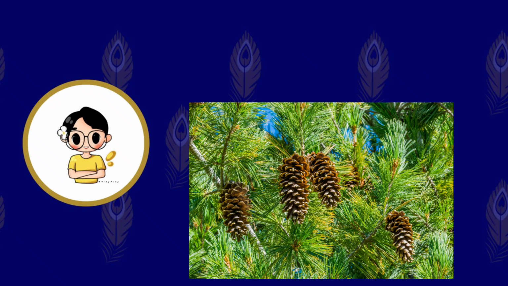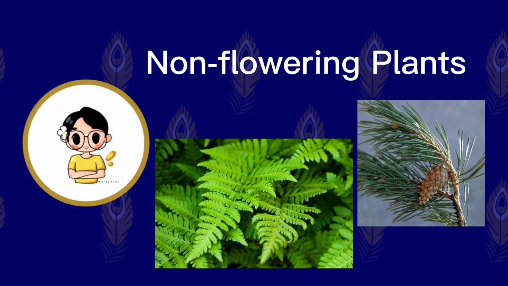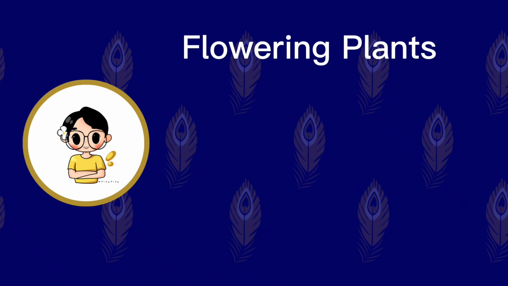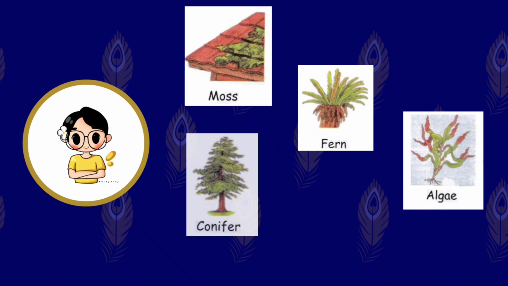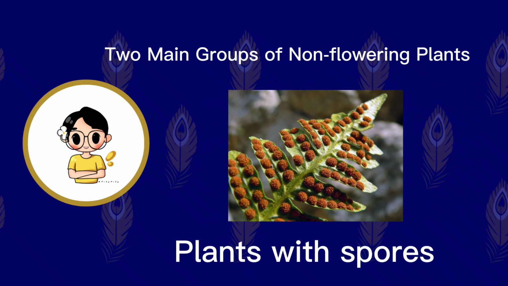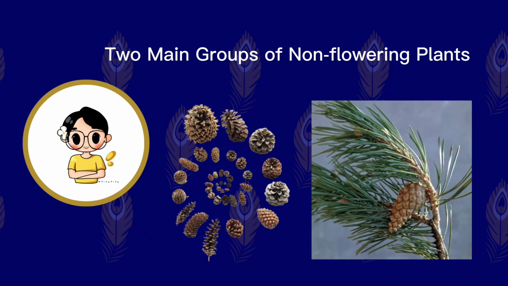Today we are going to learn about non-flowery plants. Many plants have flowers that help them to make seeds in order to reproduce. However, some plants do not use flowers to reproduce. These plants are called non-flowery plants. There are two main groups of non-flowery plants: plants that use spores to reproduce and plants that use seeds to reproduce.